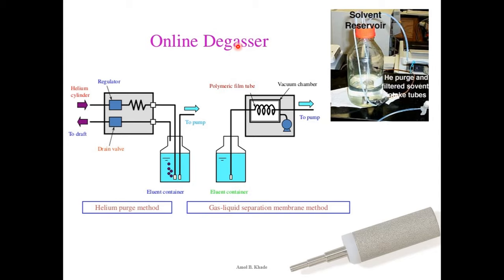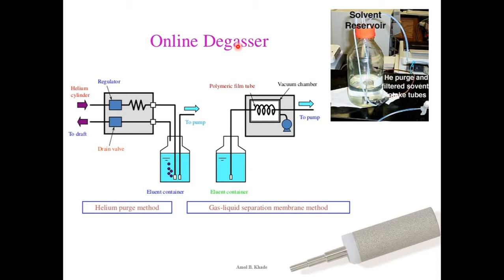When we have a solvent, the solvent usually contains some dissolved gases. If these dissolved gases are present in the solvent system and we inject without removing them, then because you are using high pressure through the pump, there is a possibility that the gas will try to come out when you are injecting into the column. When the gas comes out of the solvent or the mobile phase, it may disturb the column packing. It will decrease the resolution as well as the efficiency of the column, and more importantly, it will decrease the life of the column.